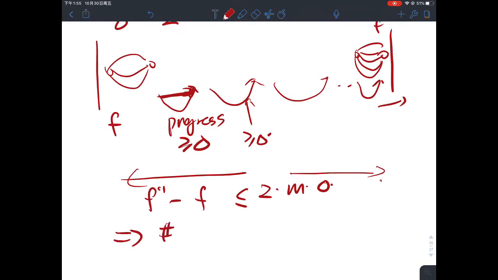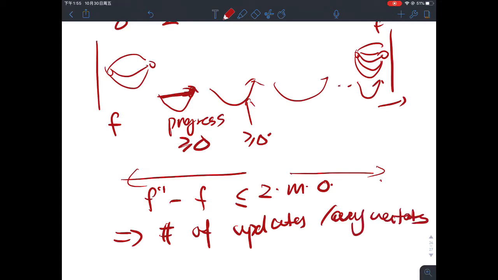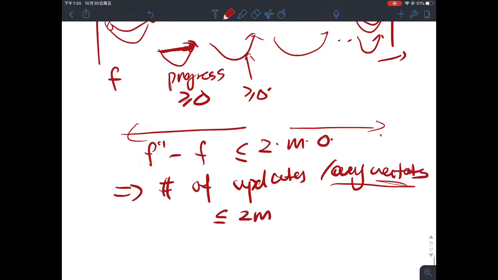Then this implies the number of updates, or the number of augmentations, that's written in the slides, is going to be at most 2m. Just imagine if this were not true.